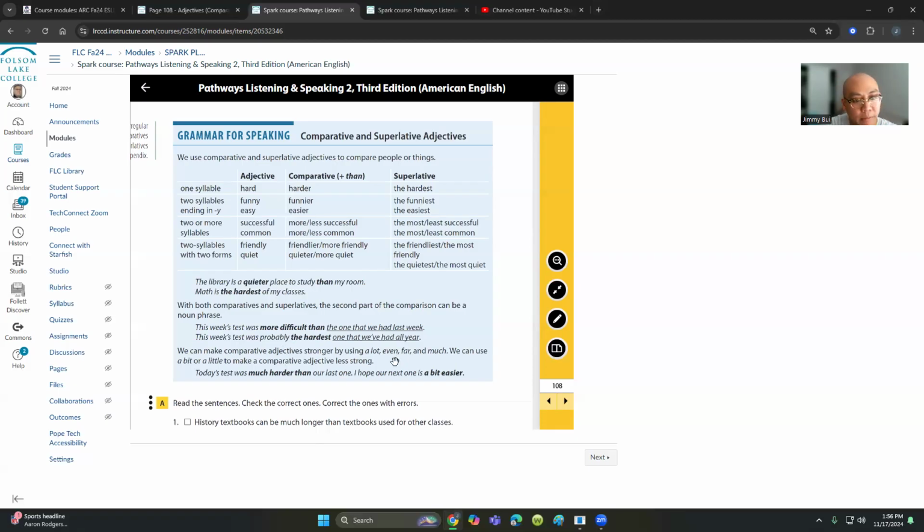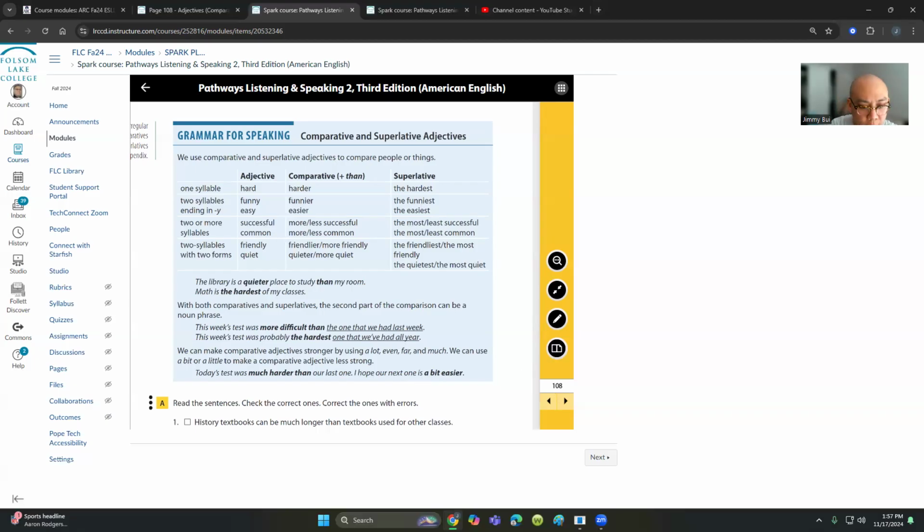We can make comparative adjectives stronger by using a lot, even, far, and much. We can use a bit or a little to make a comparative adjective less strong. Today's test was much harder than our last one. I hope our next one is a bit easier.